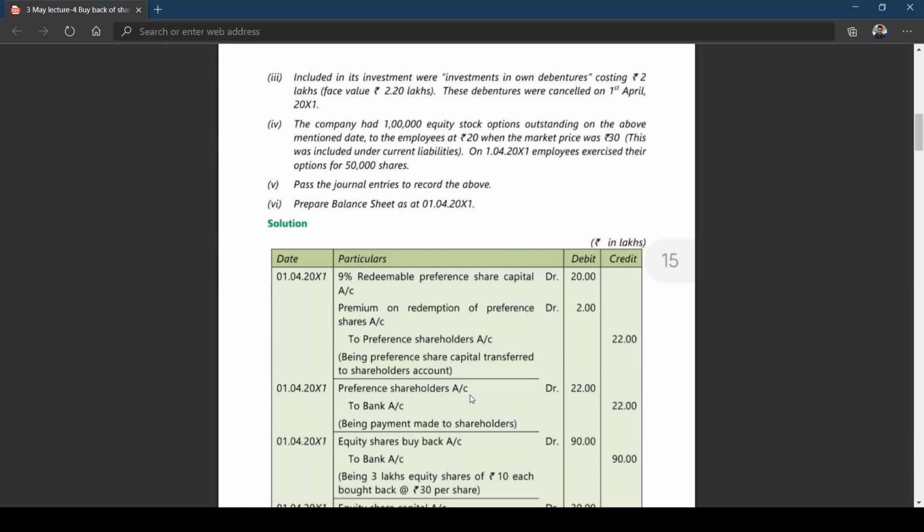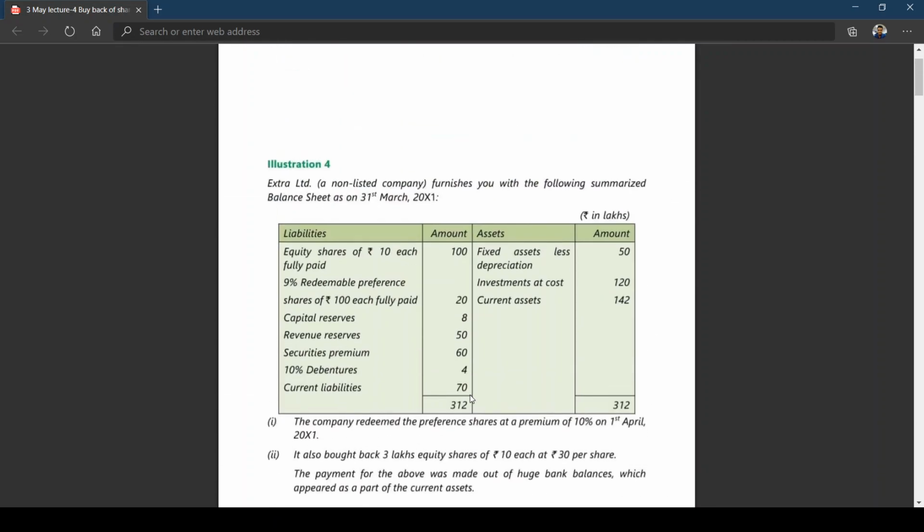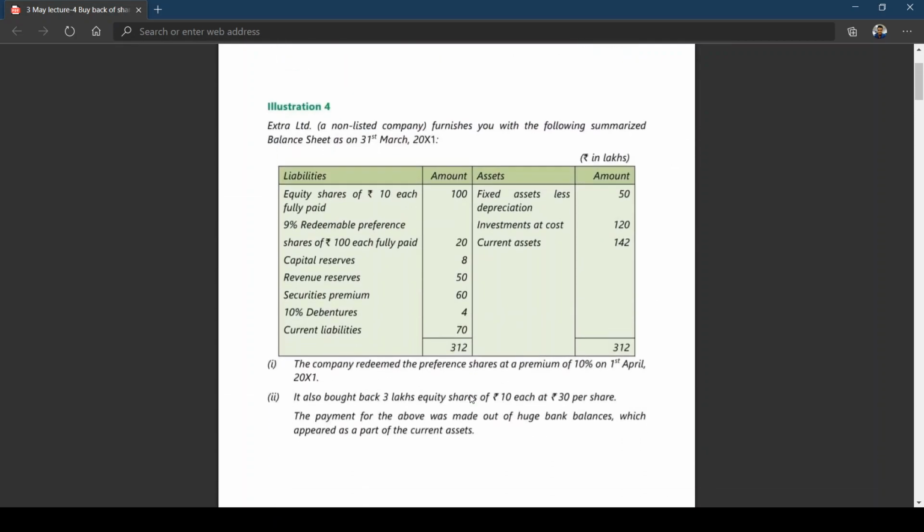I think you all are aware of the entry. And if you look at the problem here, first point, the company redeemed preference shares at a premium of 10% on 1st April 2011. And I think they can use revenue reserve for creation of capital redemption reserve for redemption of preference shares.